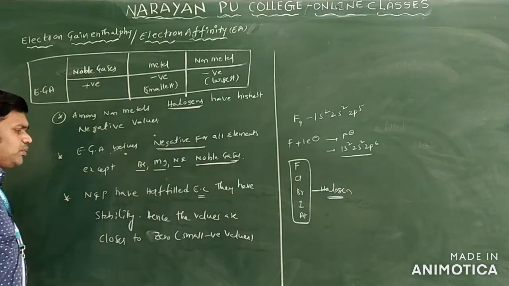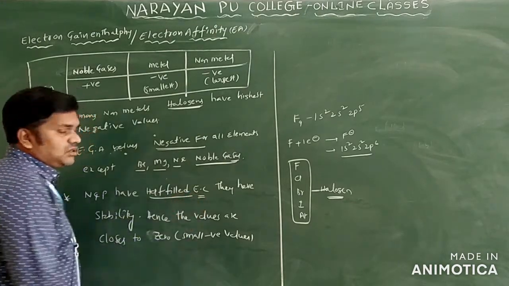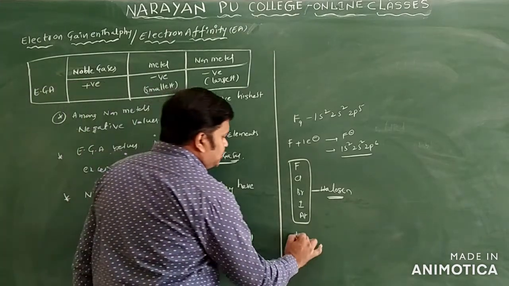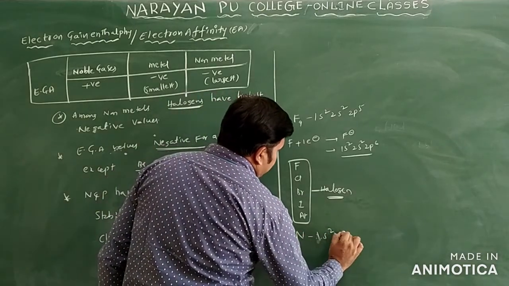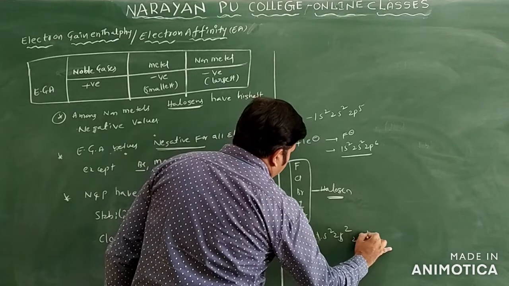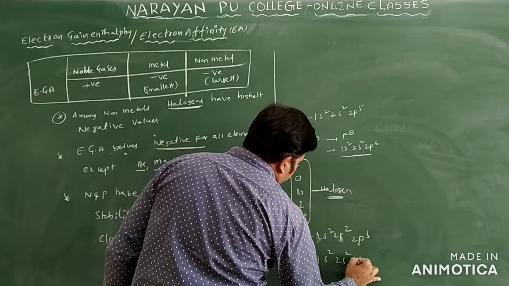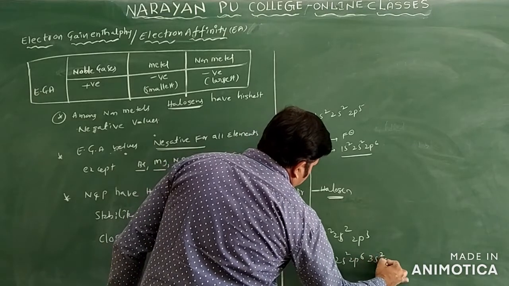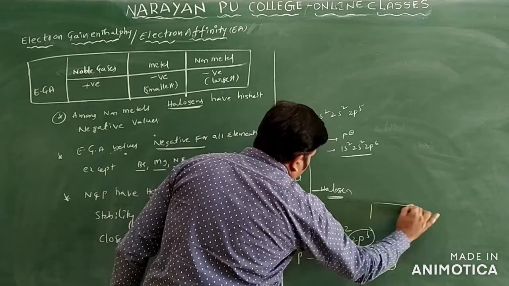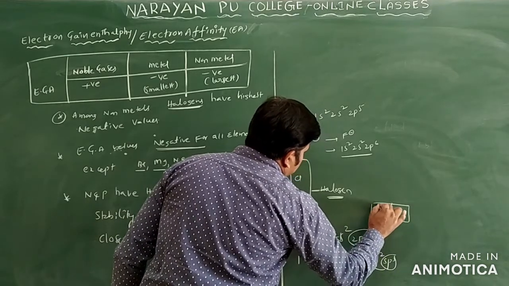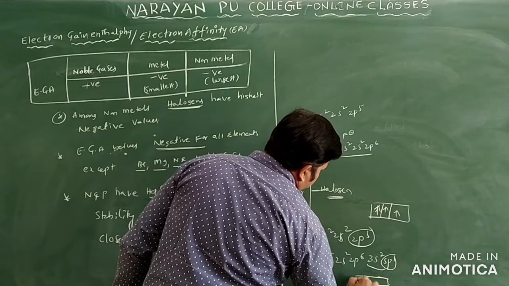Now one more point. Nitrogen and phosphorus have half-filled electronic configurations. Nitrogen is 1s2 2s2 2p3, and phosphorus is 1s2 2s2 2p6 3s2 3p3. The p3 is a half-filled configuration, because of 3 electrons.